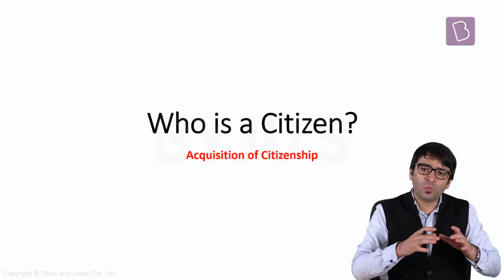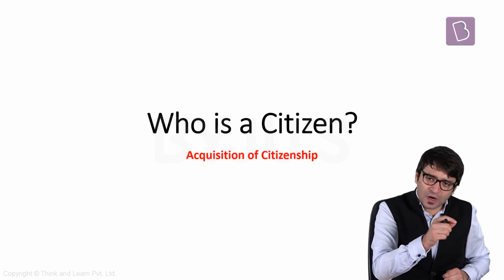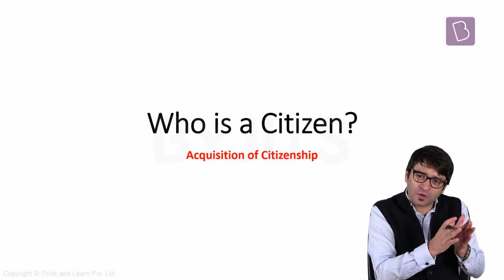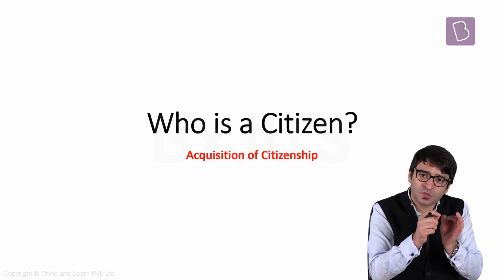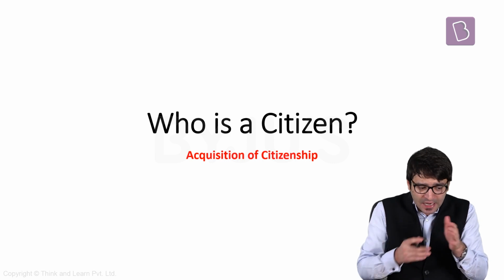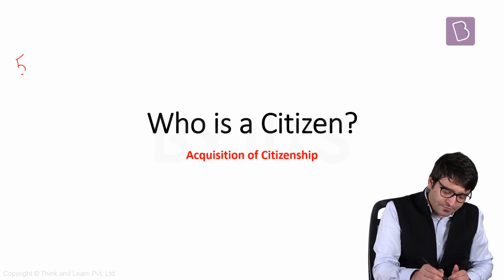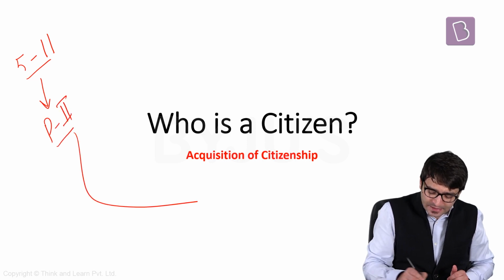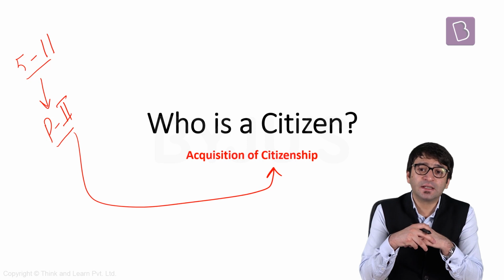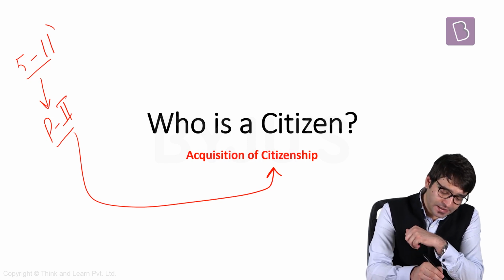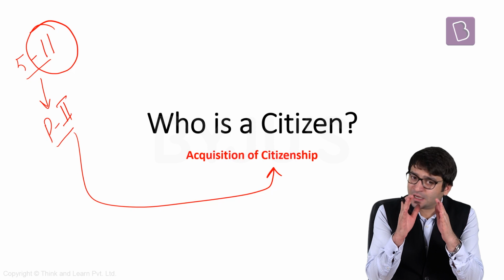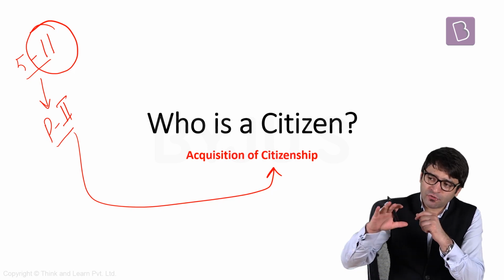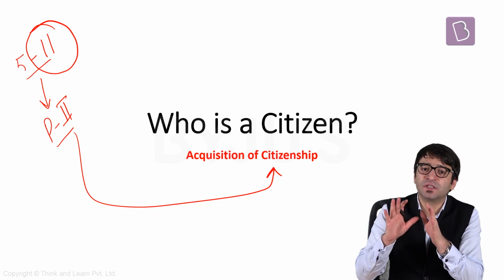So in 1950, we had to be absolutely sure who are the Indian citizens, who are not the Indian citizens. That is why Part 2 of the Indian Constitution specifically deals with citizenship. Articles 5 to 11 of the Constitution of India deal with the provisions related to citizenship. But Article 11 becomes important for us. Article 11 gives unfettered power to the Parliament that you can regulate all matters related to citizenship.